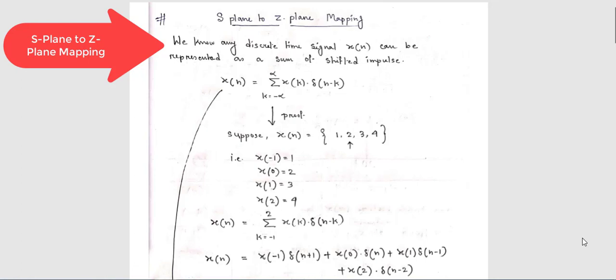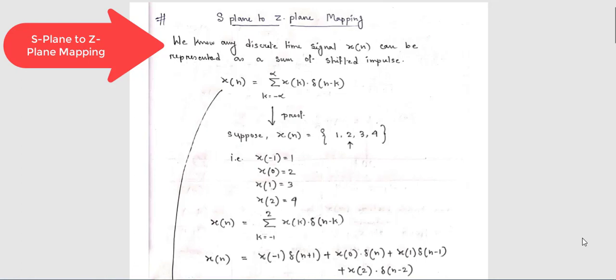Already I have discussed Z transform, inverse Z transform, how to perform Z transform, and how to perform inverse Z transform. You see that to perform inverse Z transform there are lots of methods. I have also discussed ROC and its properties for Z transform. Now this is the last topic of Z transform, that is the relation between Z transform and Laplace transform, which is also known as S-plane to Z-plane mapping.